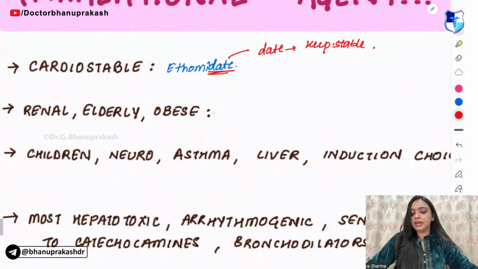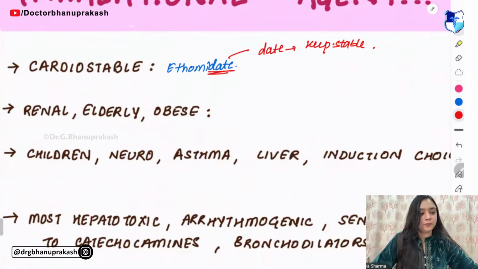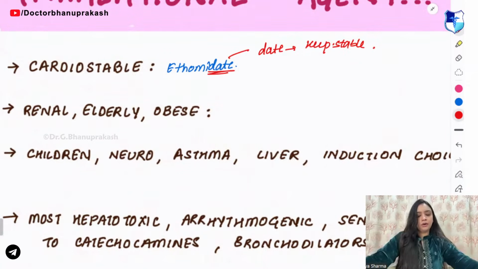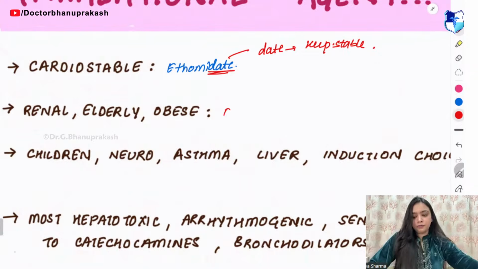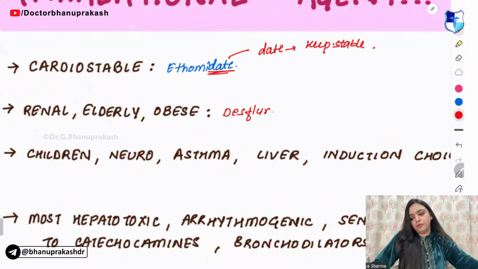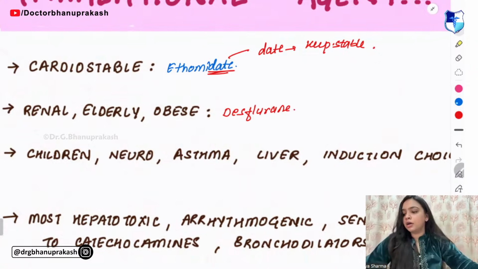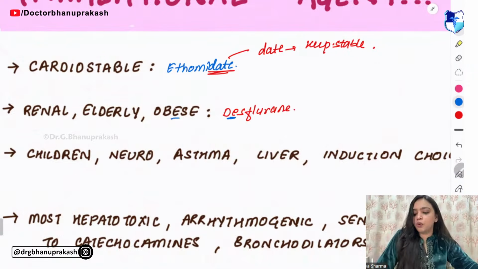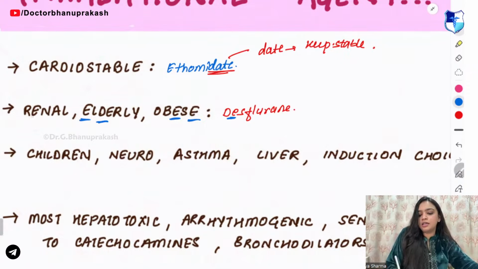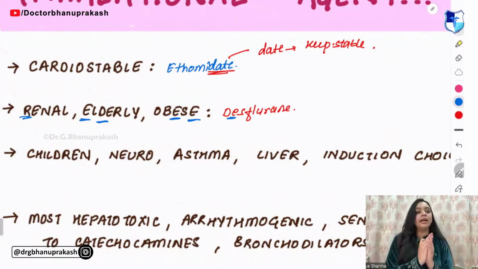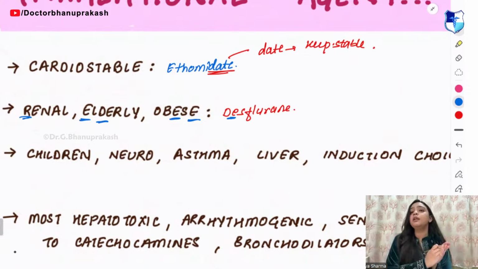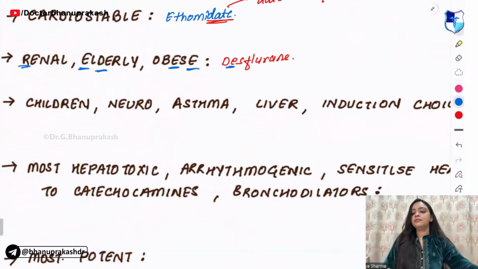Next, renal, elderly, obese. Which inhalational agent do we use? We use desflurane. So remember, desflurane has E in its spelling, obese has E in its spelling, elderly has E in its spelling, and renal has E in its spelling. Etomidate is for the cardiac, and you have to keep your heart stable while going on a date, right?